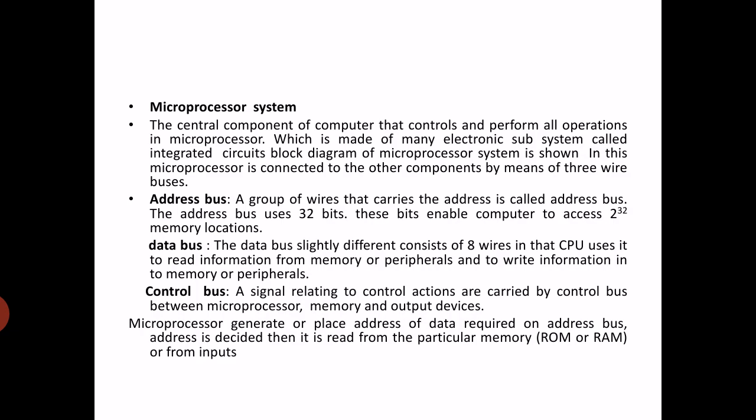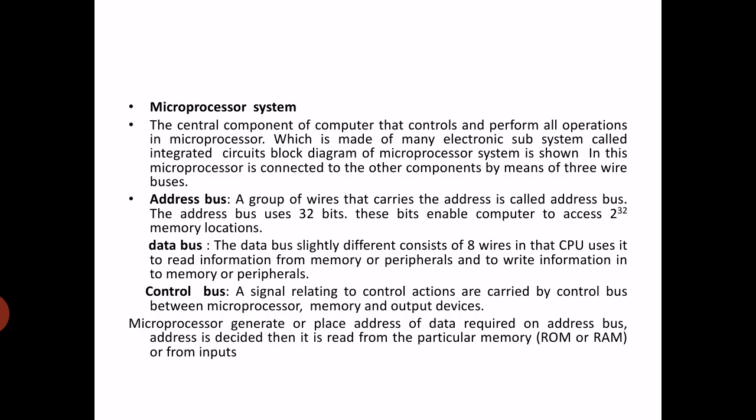Now the data bus. The data bus is slightly different and consists of 8 wires. The CPU uses it to read the information. The address bus is to locate the data, and the data bus is to transmit data from the memory to the microprocessor.